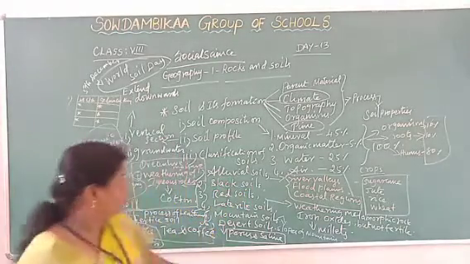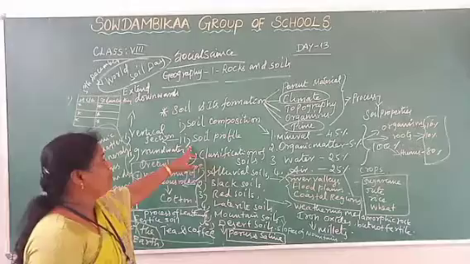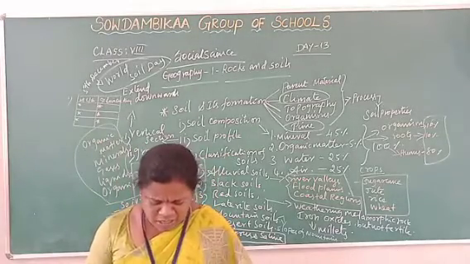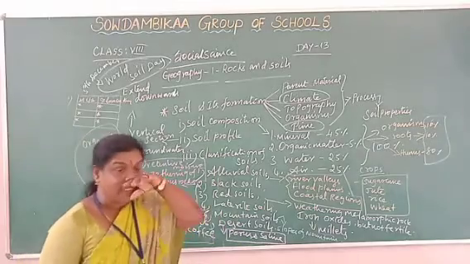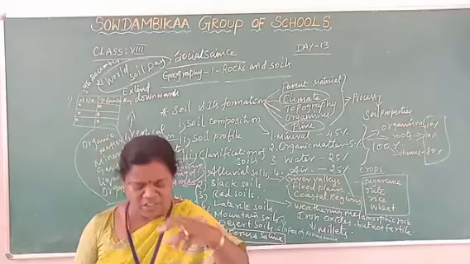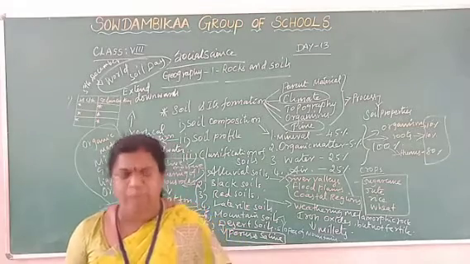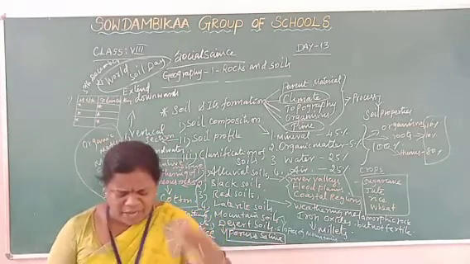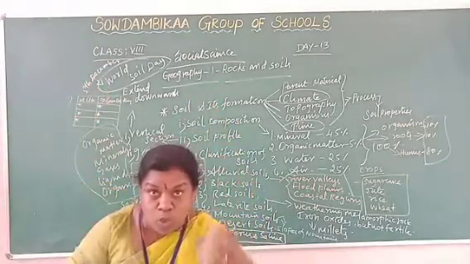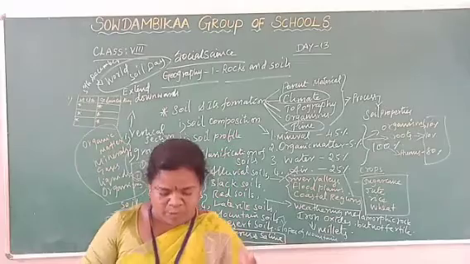Right. Next we are going to discuss the soil profile. What is the meaning of profile? Profile means the vertical section of the soil with the help of the natural agent water. The soil is a loose material and easily absorbs water.